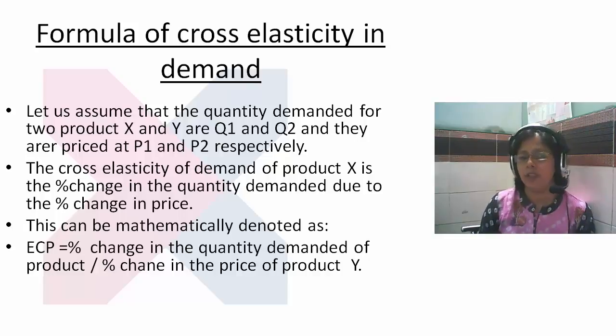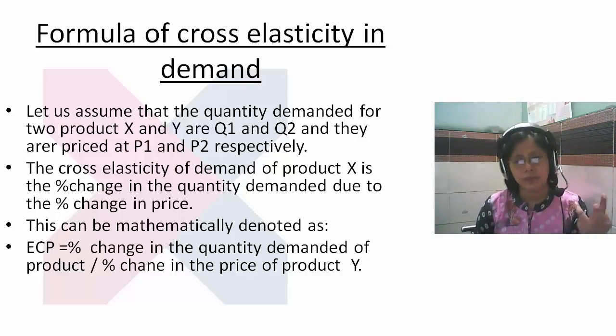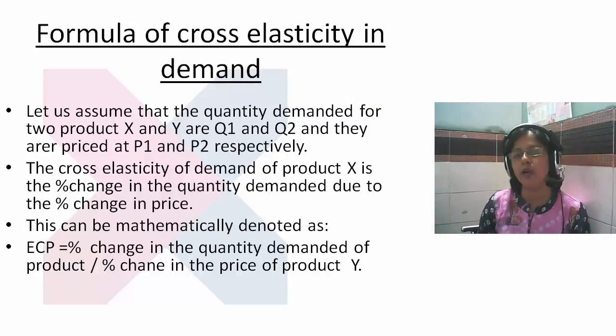Now we are studying the formula of cross elasticity of demand. See, now we assume two products x and y, with quantities q1 and q2, and prices p1 and p2. The formula is the percentage change in the quantity demanded due to the percentage change in the price.